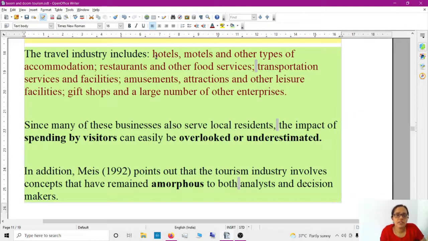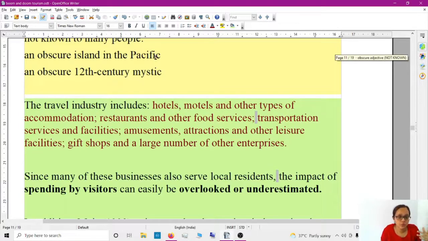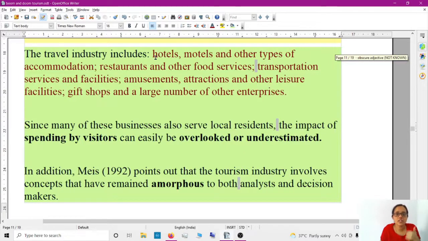The travel industry includes, what are the travel industry? So why is everything hidden or obscure? The travel industry includes hotels, motels, and other types of accommodation; restaurants and other food services; transportation services and facilities; amusements, attractions, and other leisure facilities; gift shops; and a large number of other enterprises. So can you check how they used this punctuation? The travel industry includes, see, because it's plural, so several points are there, that's why S is there.